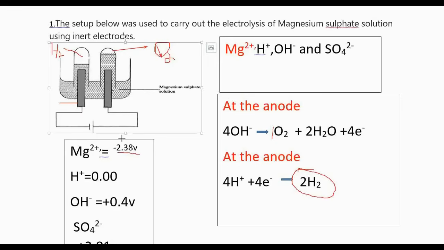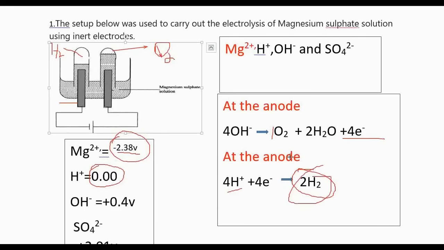This one is a strong reducing agent. We need something that is going to receive electrons. Therefore, magnesium will not receive the electrons because it is the most negative and it gives electrons. So hydrogen ions will receive the electrons and undergo reduction, receiving 4 electrons to form hydrogen gas.